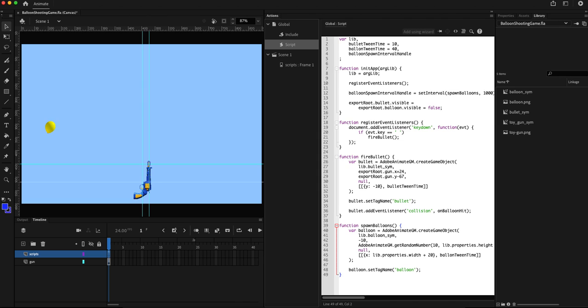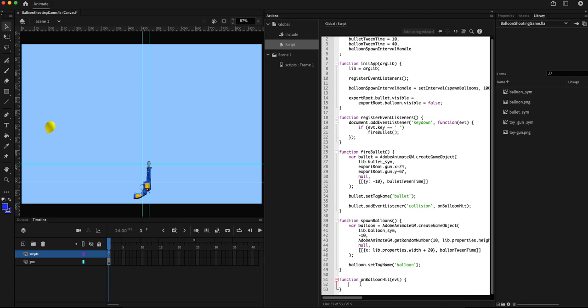Okay, so the onBalloonHit function is the event handler, and the event handler function receives an event object. The event object contains the two objects which collided. The first one is the object on which the event listener was called. In this case, it is going to be the bullet. And the second object is the one with which the bullet has collided.